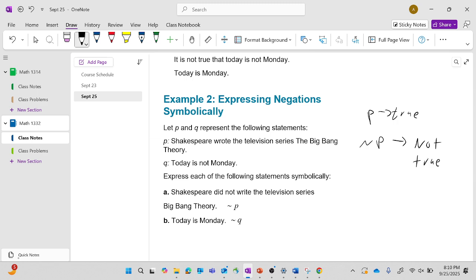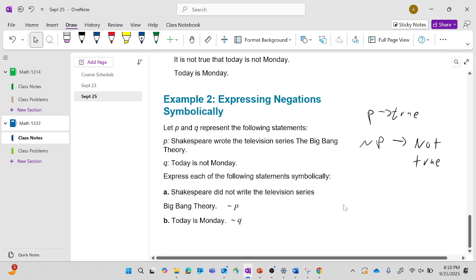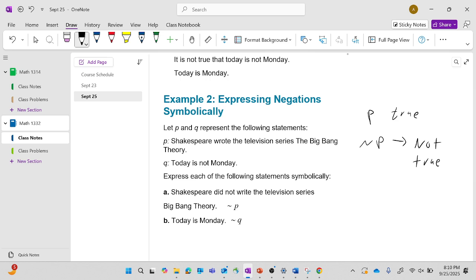So it's been a bunch of common sense, true or not true statements. But here comes the math part of it, where you start having symbols and you start saying P is true. You can say not P is not true. That's really all there is to it.